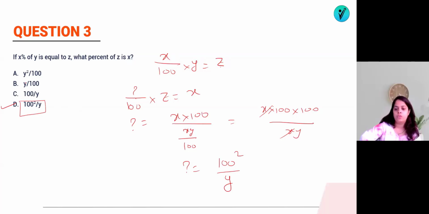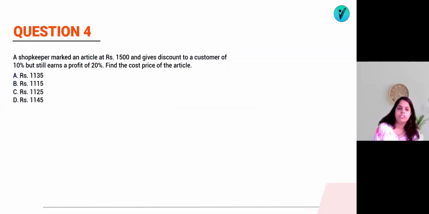Okay. Now we will go for the next question. Question number 4. What are they saying here? A shopkeeper marked an article at rupees 1500 and gives a discount to a customer of 10%. But still he earns a profit of 20%. Find the CP. So what we know is that whatever the CP is, he is making a profit of 20%.